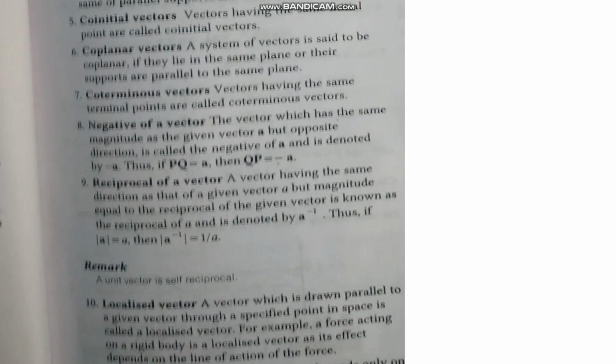Thus, if mod A is equal to A, mod of A inverse is 1 by A. Unit vector is self-reciprocal, we know. Unit vector's mod is 1 and 1's reciprocal is 1 only. Talking about localized vector: a vector which is drawn parallel to a given vector through a specified point in space is called a localized vector. For example, a force acting on a rigid body is a localized vector as its effect depends on the line of action of the force.